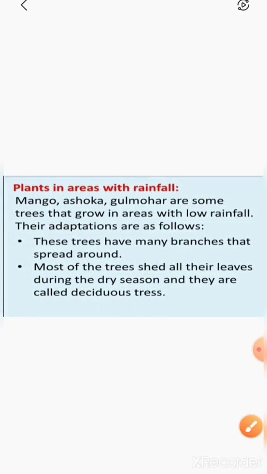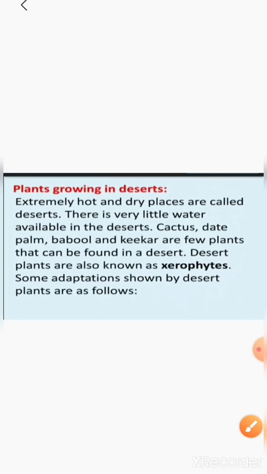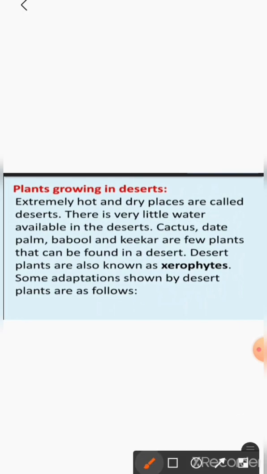Now next is plants growing in deserts. Extremely hot and dry places are called deserts. So first of all we know what deserts are. Extremely hot and dry places are called deserts. There is very little water available in the deserts. Cactus, date palm, babool and kikar are a few plants that can be found in a desert. Desert plants are also known as xerophytes, right?